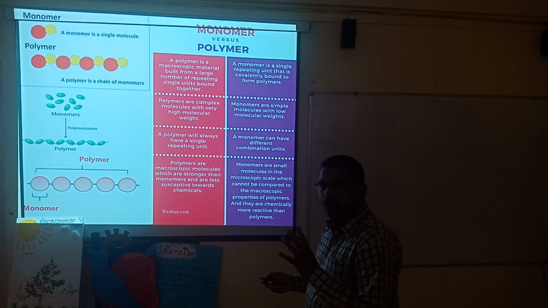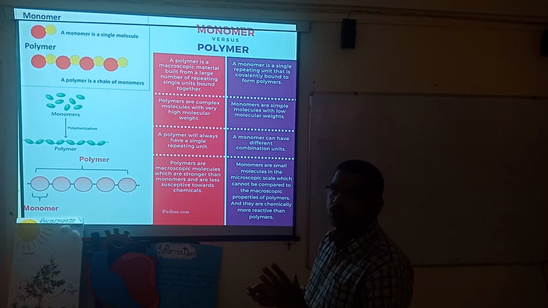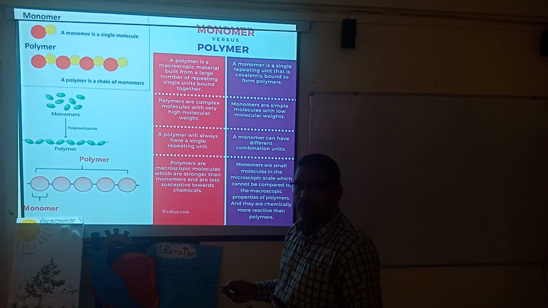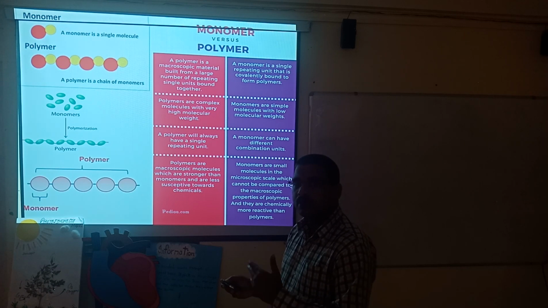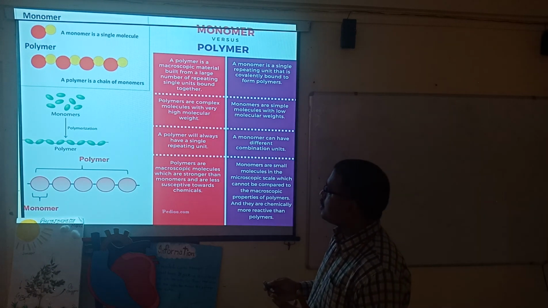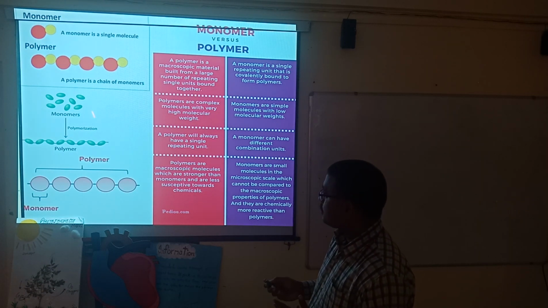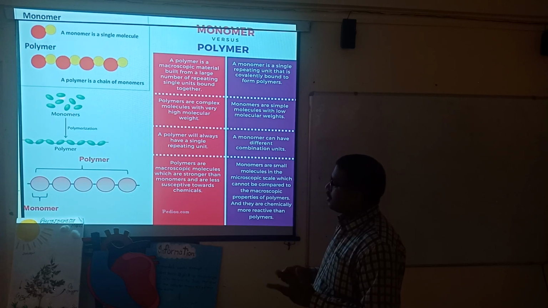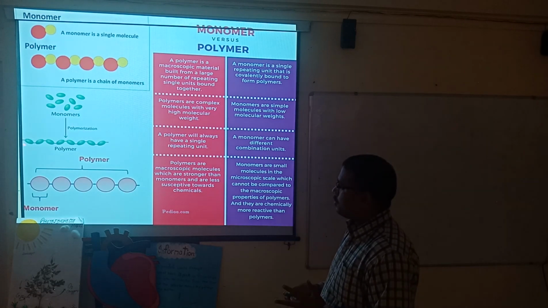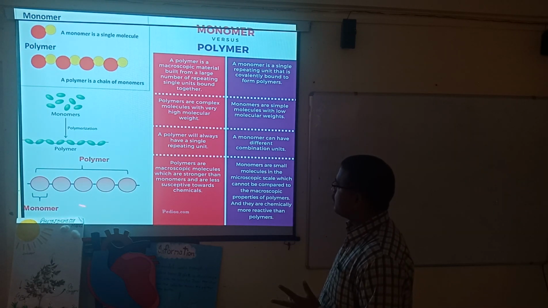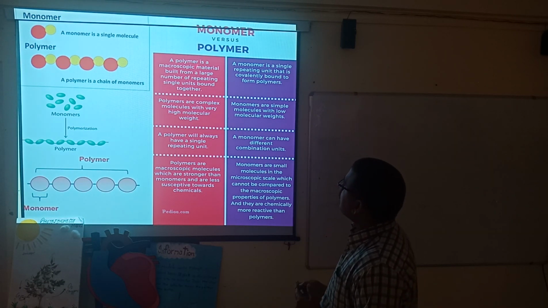I want to give a picturized view so that you are understanding. There are different monomers, and different monomers may have a different structure. That's why these colors show the different structures. These are the monomers. When they get converted into this form, then it is called a polymer. Here again the monomers get converted into polymer.